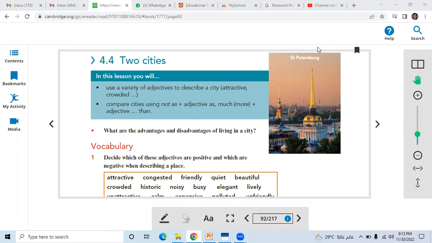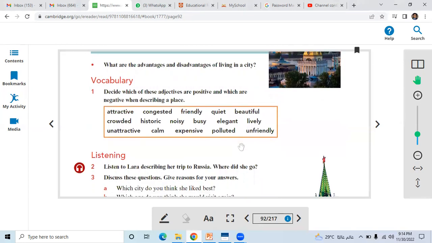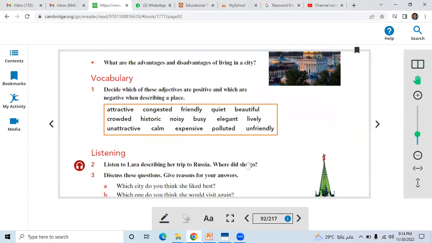In this video, I'm going to summarize lesson number 4.4, Two Cities. In the beginning of today's class, I asked you the question: what are the advantages and disadvantages of living in a city? There are actually many advantages and disadvantages we have discussed in detail. I really appreciate your views, your feedback, and your ideas about living in a city.